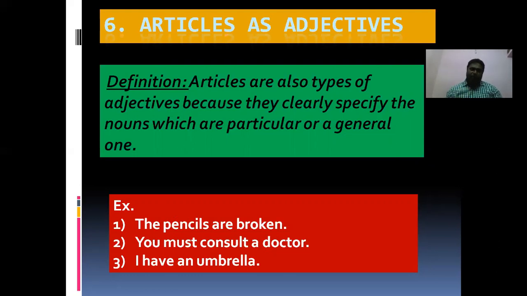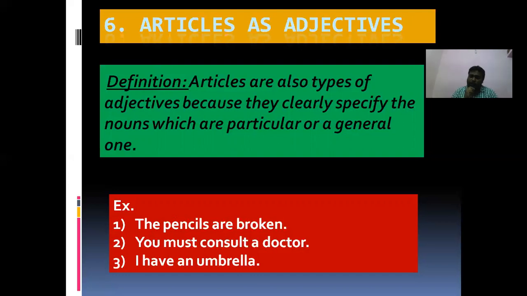For example, the pencils are broken. Here pencils is the noun, the is the article, which is called an adjective. You must consult a doctor. A doctor means one doctor.